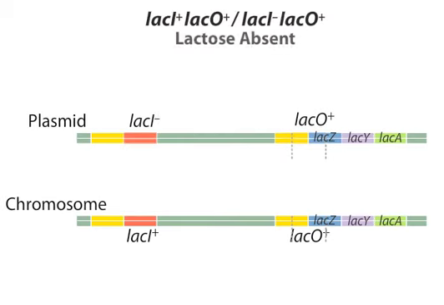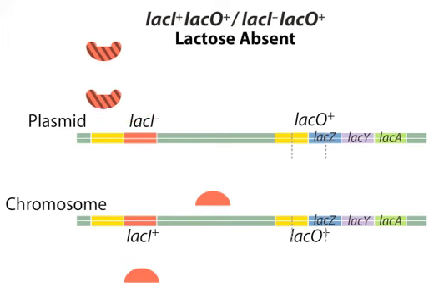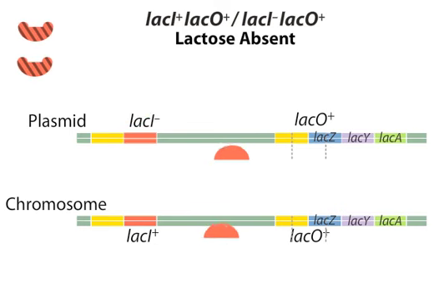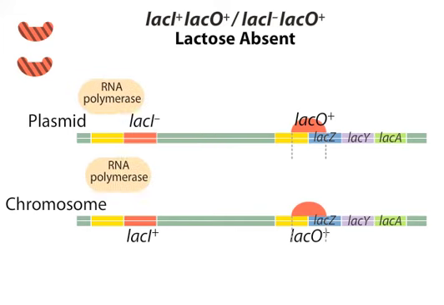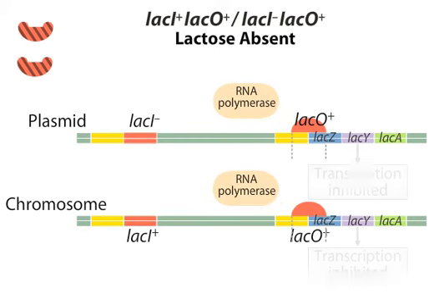The wild-type lacI gene on the chromosome codes for a normal repressor, while the mutated lacI gene codes for a non-functional repressor. This non-functional repressor cannot bind to the operator regions of either operon, even in the absence of lactose. However, the active repressors are able to bind to operator regions of either operon where they prohibit the binding of RNA polymerase. Because RNA polymerase cannot bind, the structural genes are not expressed.